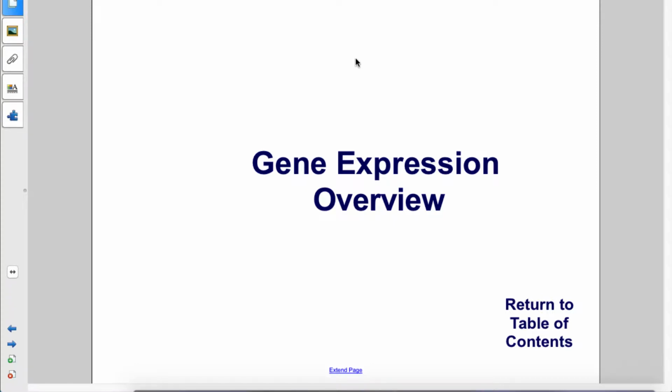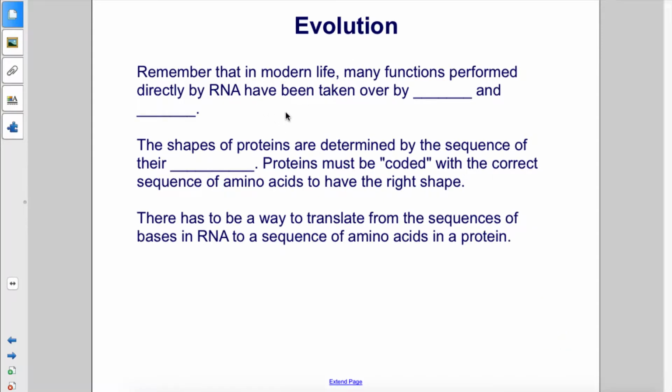Gene expression overview. Remember that in modern life, many functions performed directly by RNA have been taken over by protein and DNA. The shapes of proteins are determined by the sequence of their amino acids. Proteins must be coded with the correct sequence of amino acids to have the right shape. There has to be a way to translate from the sequences of bases in RNA to a sequence of amino acids in a protein.